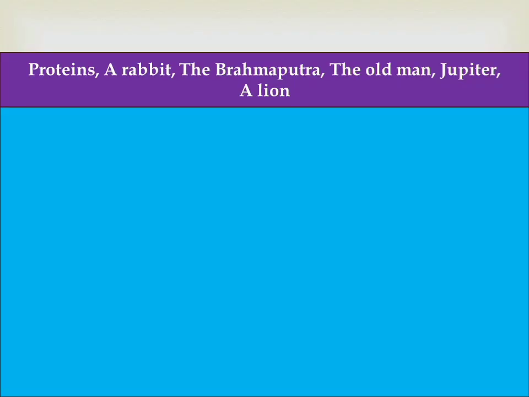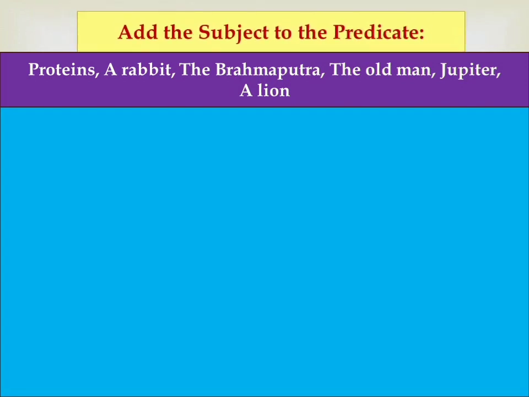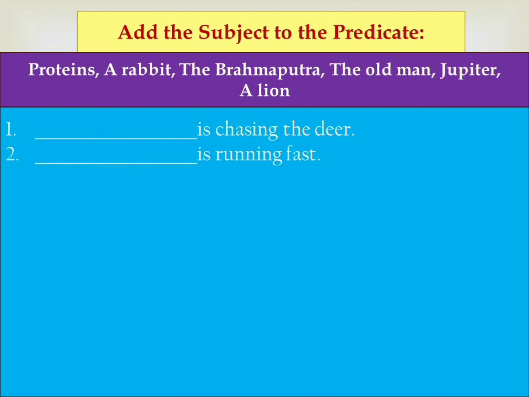Now, let us see. Here the options are given: Proteins, a rabbit, the Brahmaputra, the old man, the Jupiter, a lion. Add the subject to the predicate. Means here the predicates have been given and you have to add the subject in that sentence. See, dash is chasing the deer. Who is chasing the deer? A lion will be the answer. A lion. Okay.